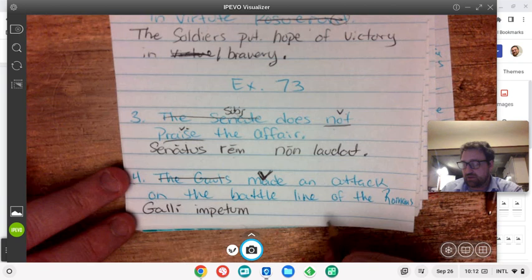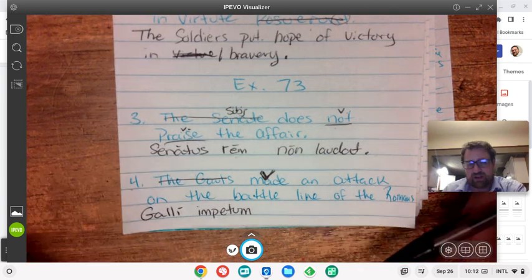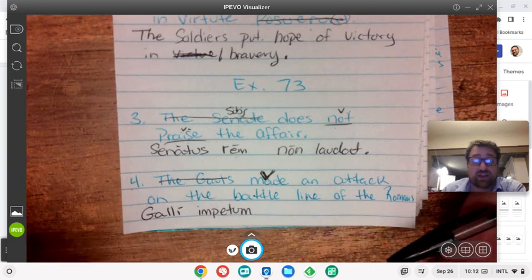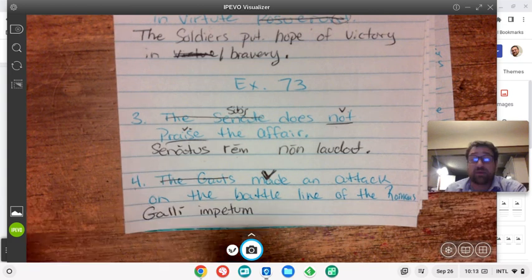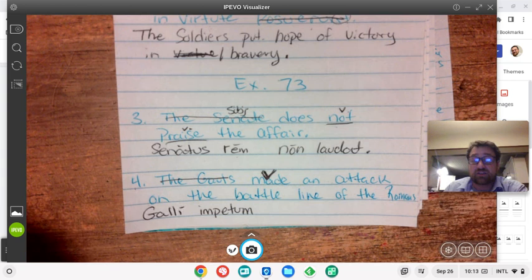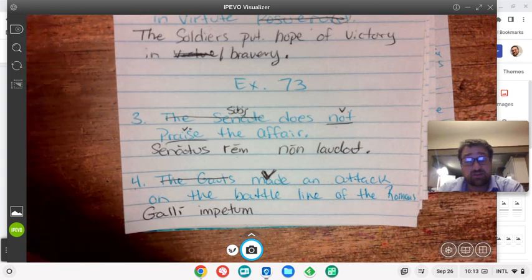But we want to say more than just the Gauls made an attack. Galli impetum fecerunt. We want to say the Gauls made an attack on the battle line of the Romans. And so when we do the on the battle line, we're going to use in with the accusative because they made it upon the battle line, right? They're actually verbing the battle line too. They're not just verbing an attack, making an attack.